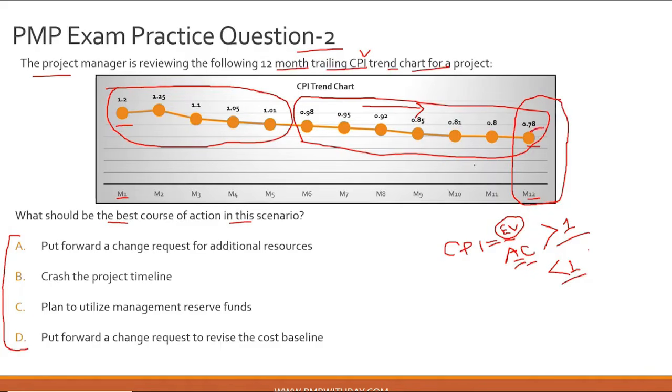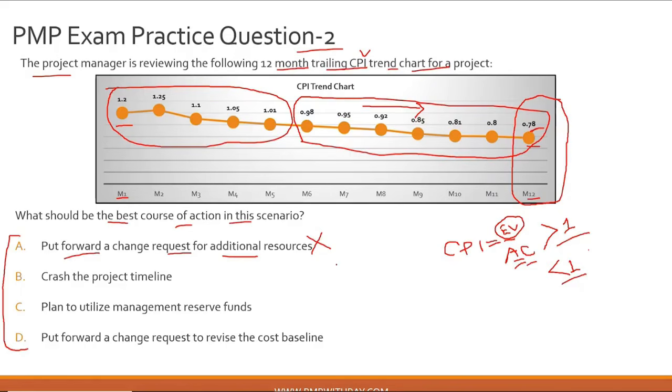Now, once you have understood this chart, you are in a good position to look at the answer options. What should be the best course of action in this scenario? Option 1, put forward a change request for additional resources. This is incorrect because putting additional resources means that there is a highly likely scenario that there will be additional cost coming with the resources as well. Whether it is outsourced, it is definitely an additional cost because you need to pay the external company or the supplier who will be providing you the resources.